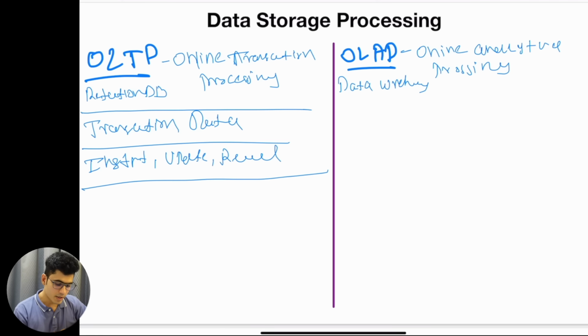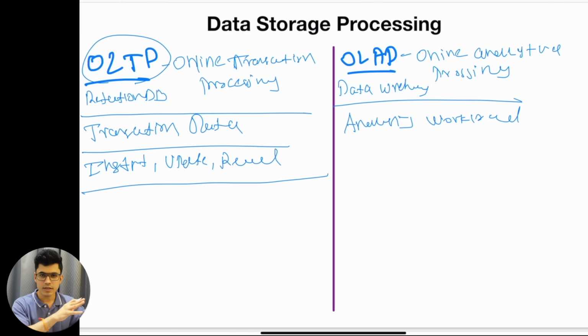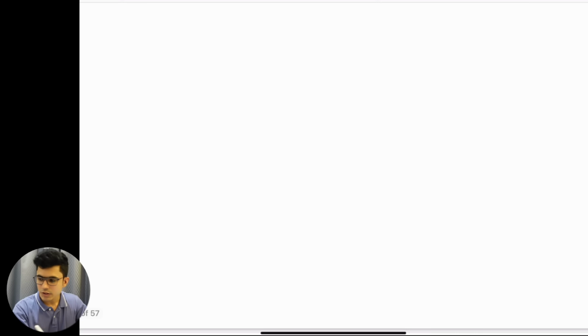But if I want to understand the last 5 years of data using the OLTP system or PostgreSQL, I won't be able to do that, and I'll explain the reason behind it. For that, we have the OLAP system. The name literally says online analytical processing. OLAP systems are good because they are mainly used for analysis workloads. So if you want to analyze the last 5 years of data, you can easily do that using the OLAP system. Let me explain this individually so that you have a better understanding.